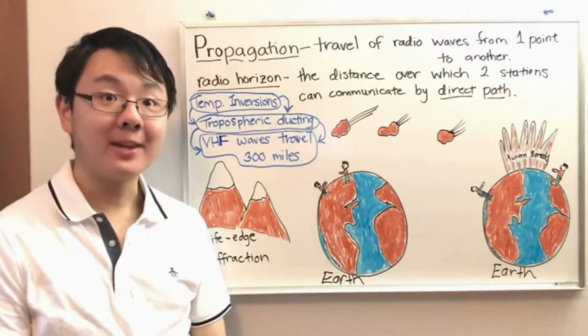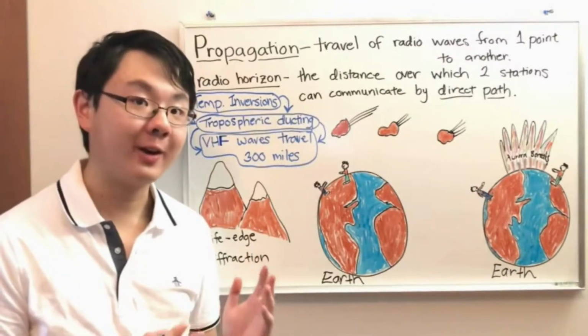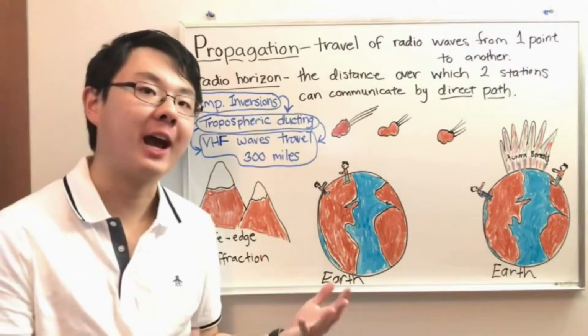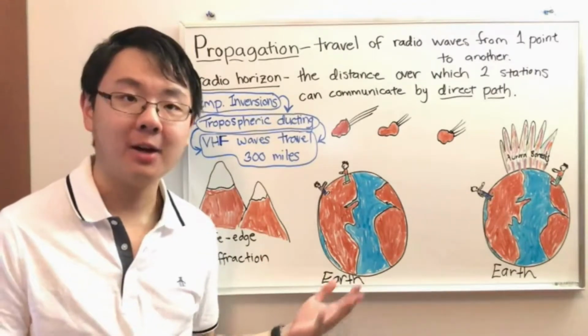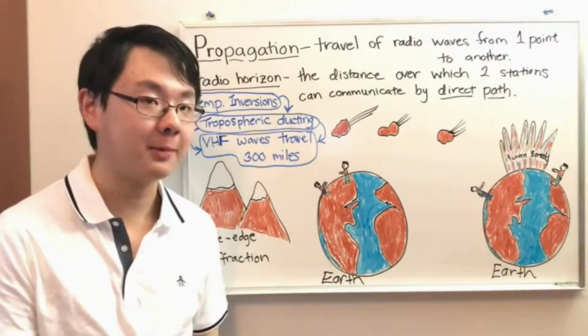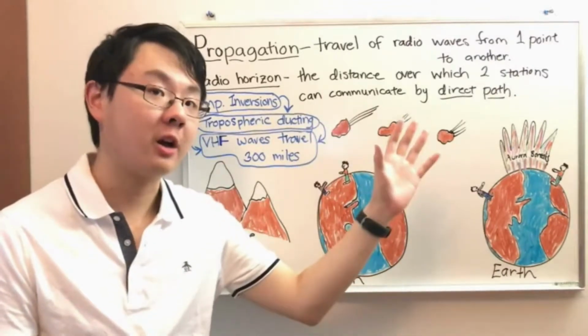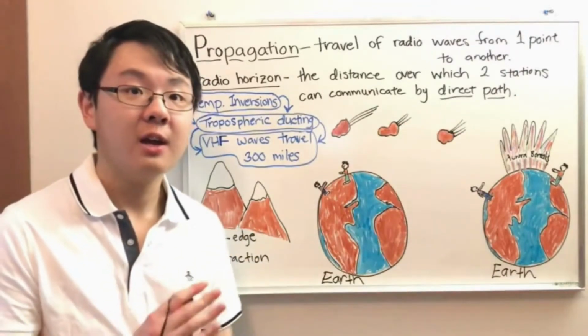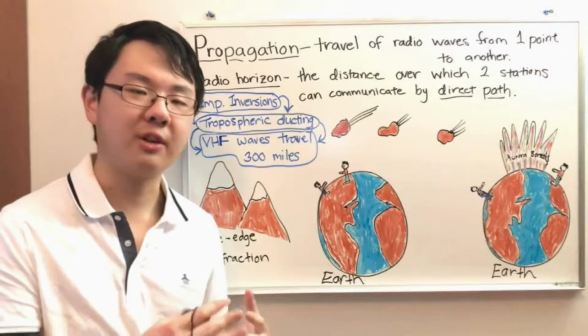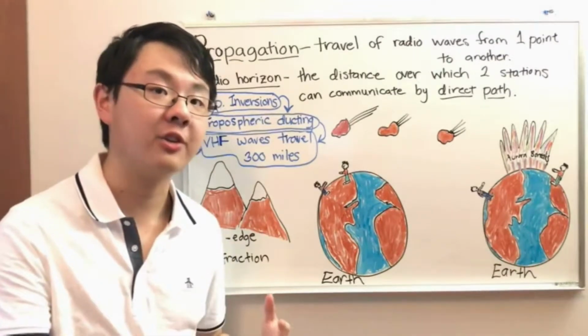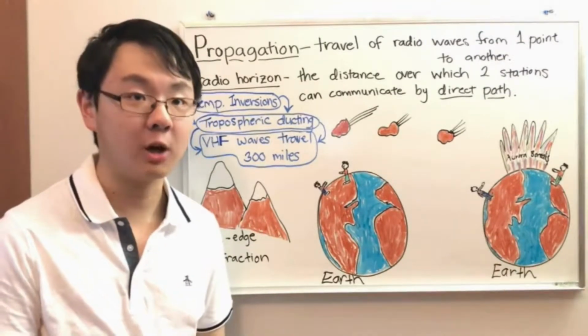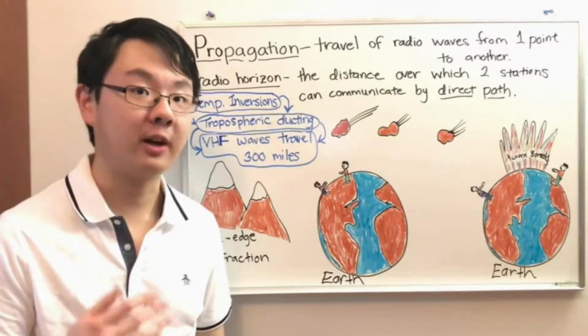Now we're going to look at something else, which is called tropospheric ducting or tropospheric scatter. What in the world is that? Okay, so VHF signals, we talked about how UHF signals can't use the ionosphere, they can't travel long distances. VHF signals, even though VHF signals can sort of travel long distances sometimes, and they do this through something called tropospheric ducting or tropospheric scatter.